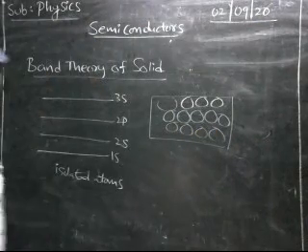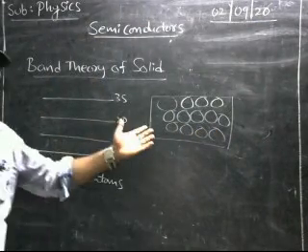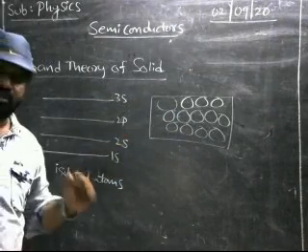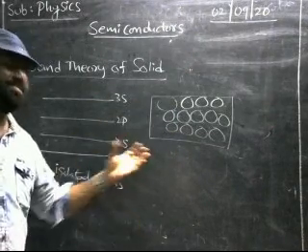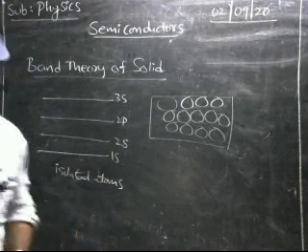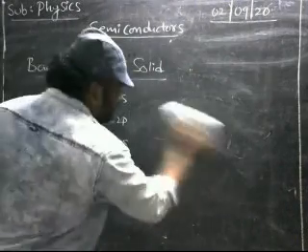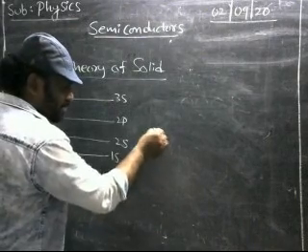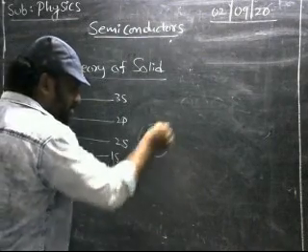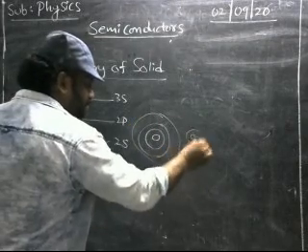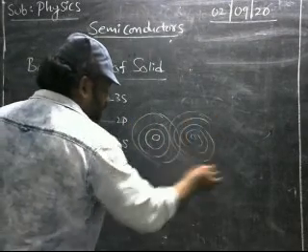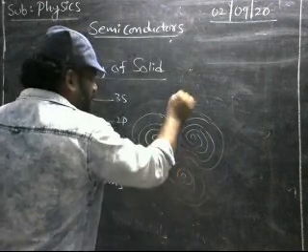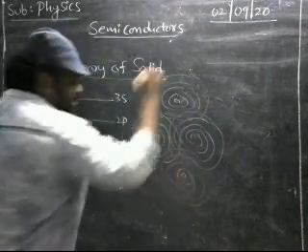During crystal formation, all atoms are closer together. What happens if atoms are closer together? Look here. Suppose we take one atom, this is its nucleus and these are all its energy levels. Suppose we take another atom, and these are its energy levels.